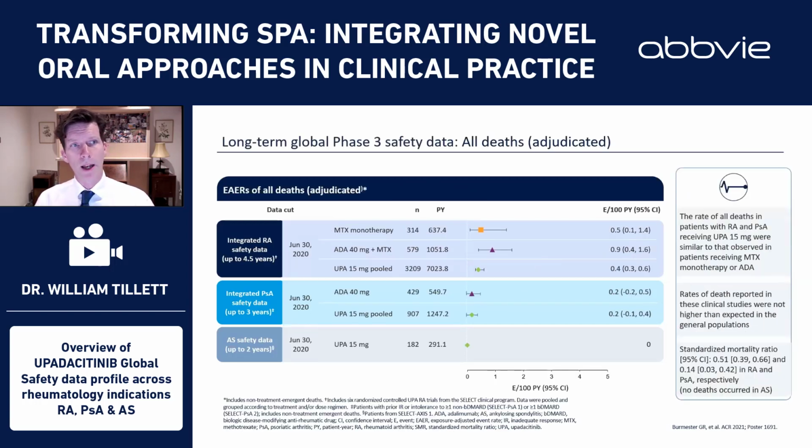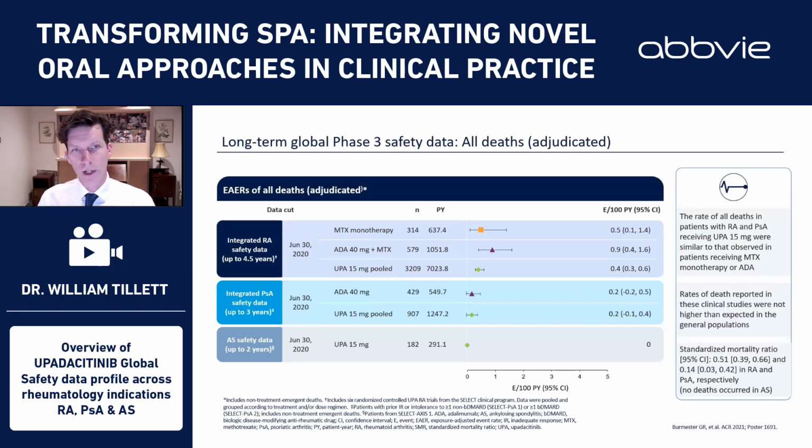So what about deaths? And here we're looking at all deaths which have been adjudicated in the trial program. There's a couple of things that I want to point out here. First is that the rate of all deaths in patients with RA and PSA receiving upadacitinib was similar with those receiving methotrexate monotherapy or adalimumab. They were not higher than you would expect in general populations.